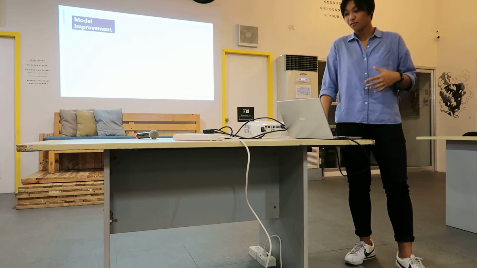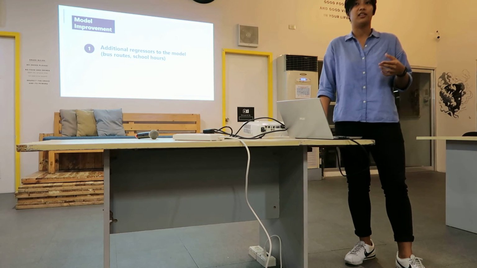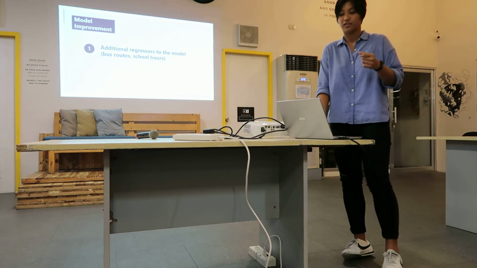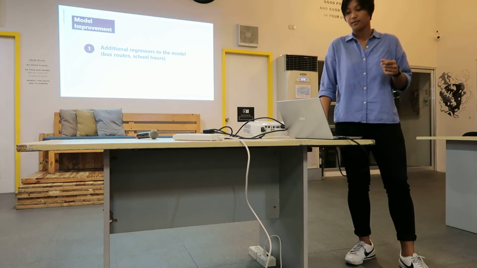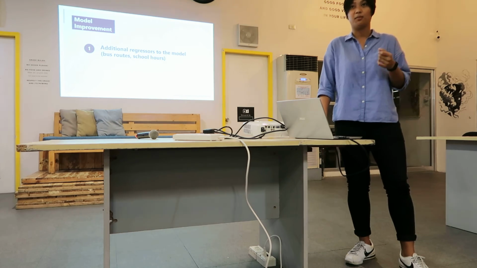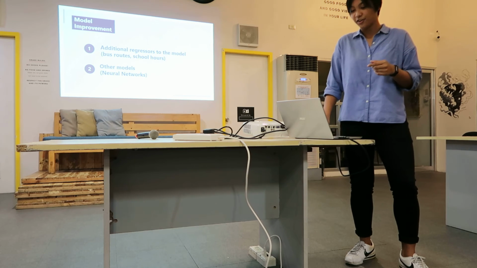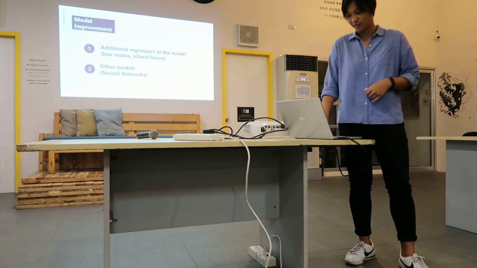Another recommendation I can give is to improve the model. My data only consisted of the travel demand of Grab. So it would be nice to consider other regressors such as bus routes or school hours that would affect the traffic, or the availability of MRT or LRT and such. And then also consider other models such as neural networks or XGBoost that I haven't tried. So that's all.